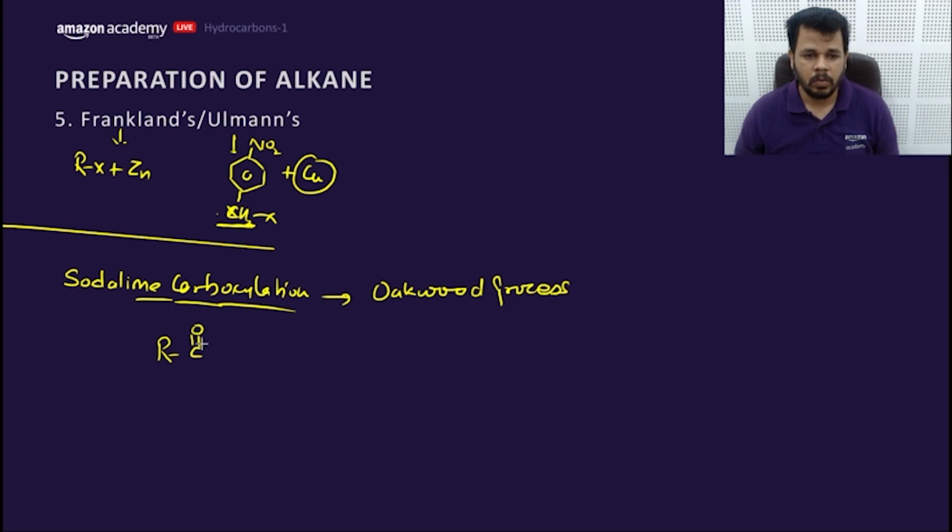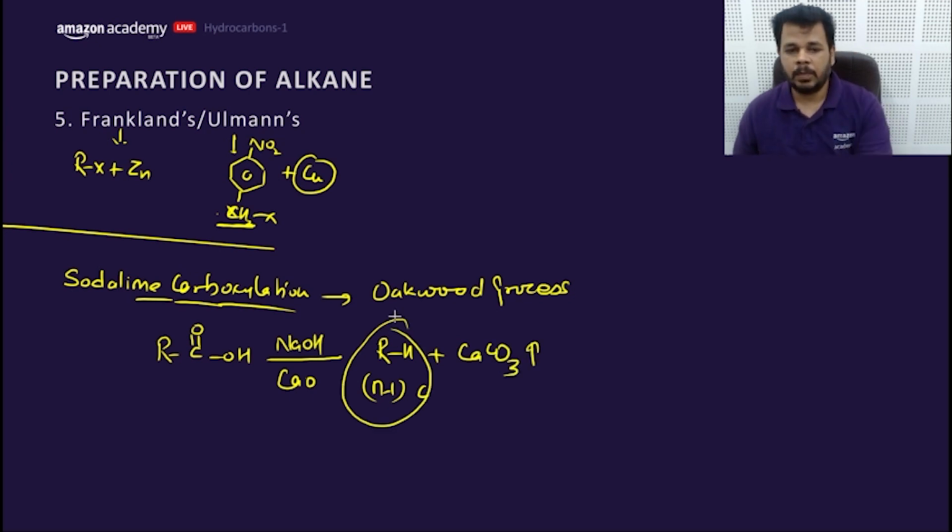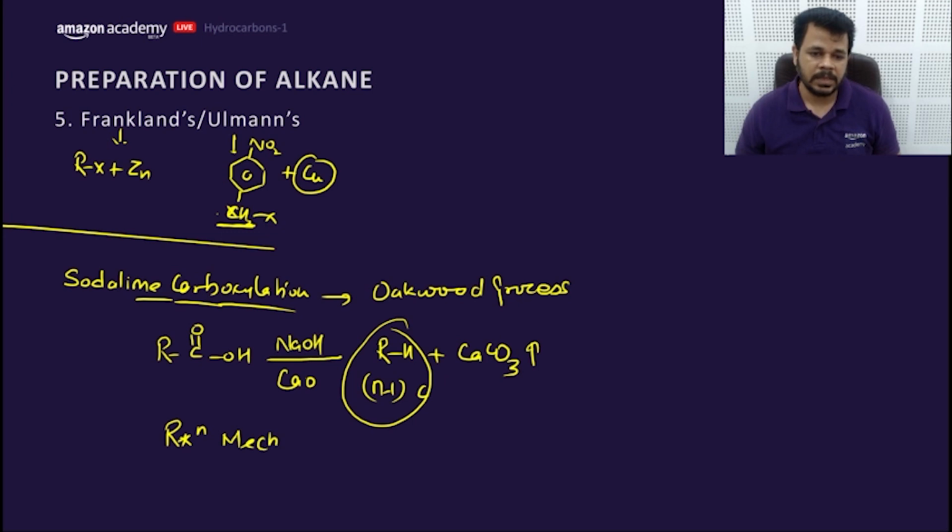RC double bond OH is taken plus NaOH and CaO, and it gets converted into RH, with n minus 1 carbon, degradation of the carbon chain, plus CaCO3. So this is soda lime decarboxylation, and this reaction mechanism occurs through what? Carbanion.